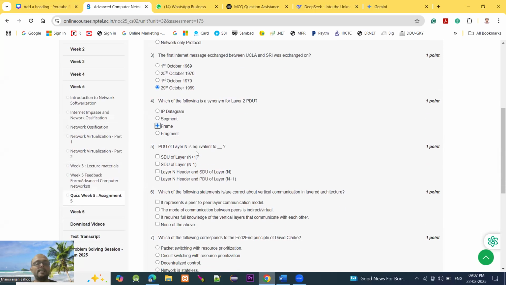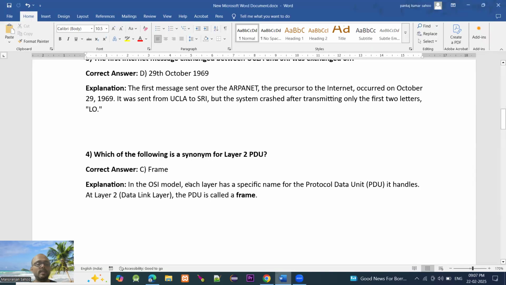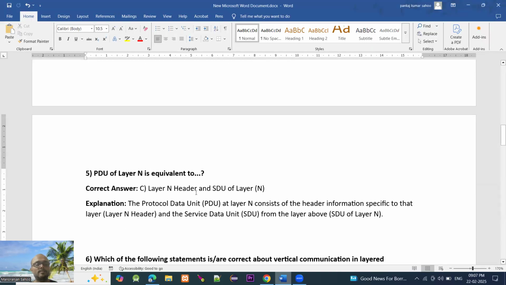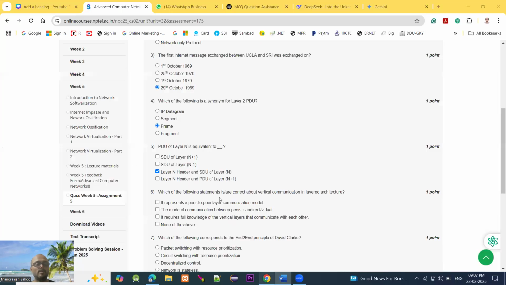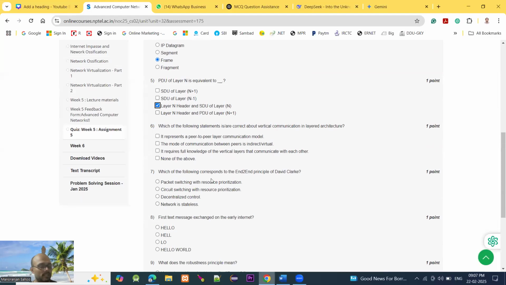The PDU of layer N is equivalent to the layer N header and the SDU of layer N. Option C. The protocol data unit, PDU, at layer N consists of header information specific to that layer, the layer N header, and the service data unit, SDU, from the layer above, the SDU of layer N. So for question 5, option C. Moving to question number 6.